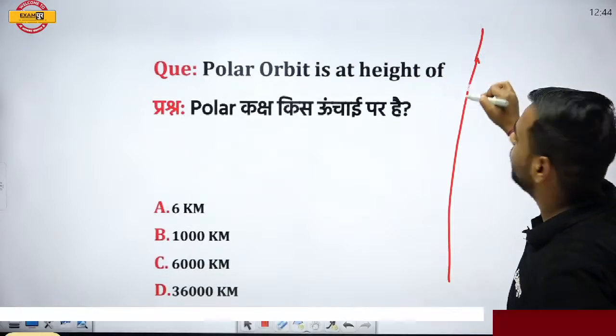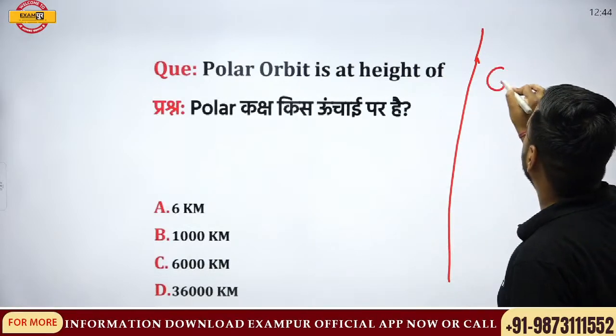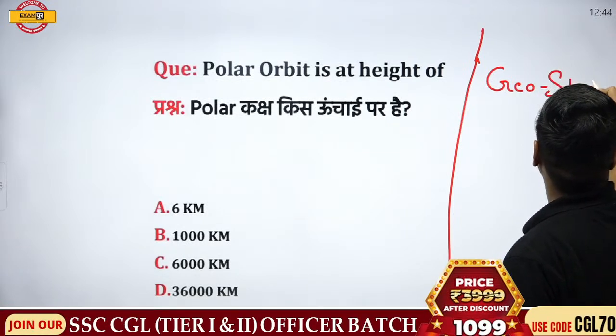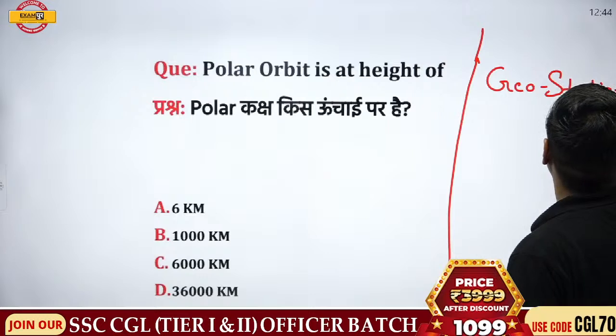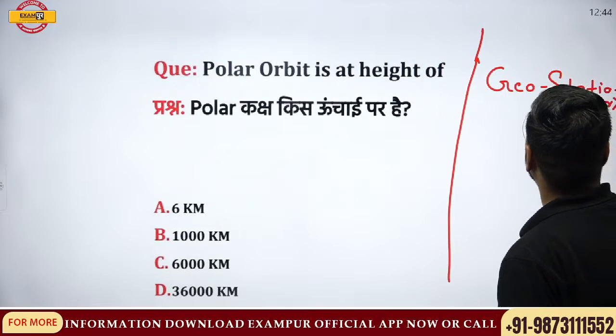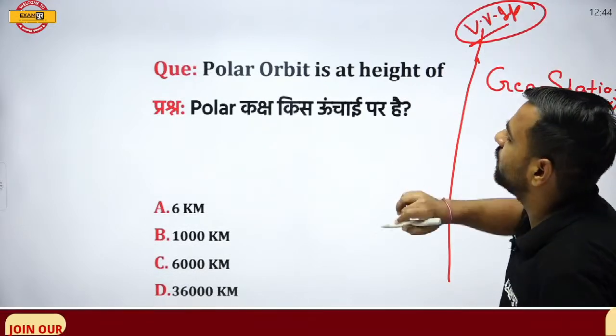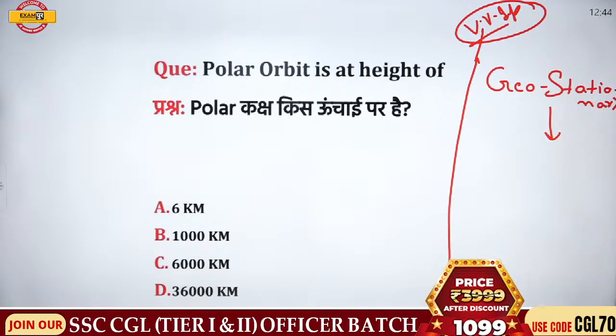I'm waiting for the answer till then. If I talk about geostationary satellite, it is at the height of what? So there are two questions and both are very, very important. They are asked in the examination many times. Polar orbit is at the height of what?